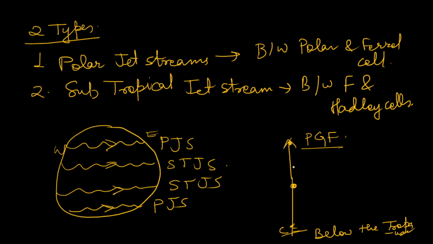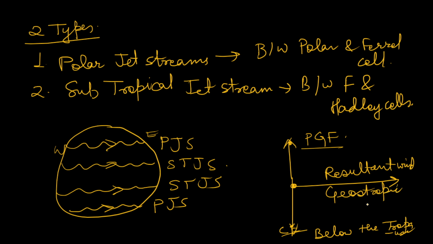So its resultant wind, one is going up, one is coming down, and the resultant wind is nothing but, you can see, the jet stream. These are known as geostrophic winds. The jet stream is an example of this geostrophic wind.